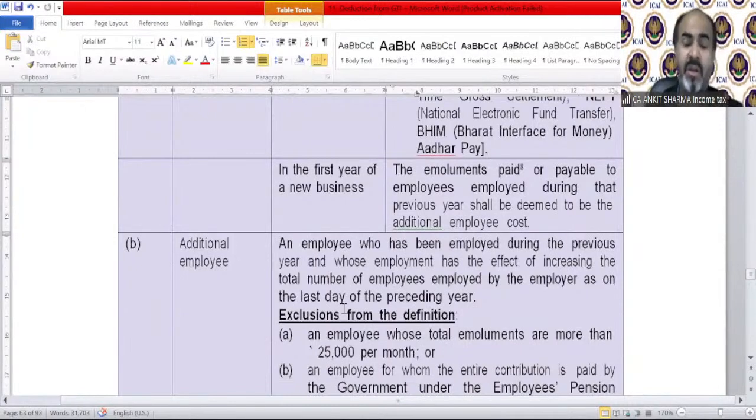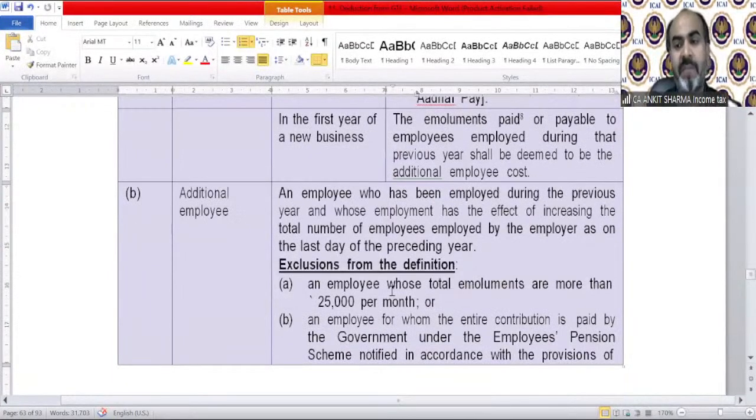For an employee, an eligible employee, who will be called an additional employee, there are certain conditions. Only those eligible employees' payments can be considered for the purpose of deduction under section 80JJAA. An employee who has been employed during the previous year and whose employment has the effect of increasing the total number of employees employed by the employer as on the last day of the preceding year.